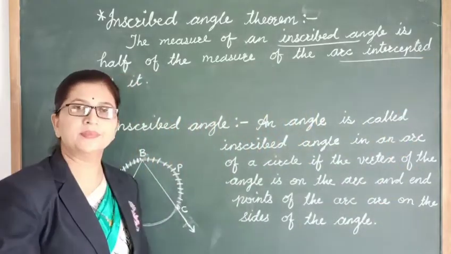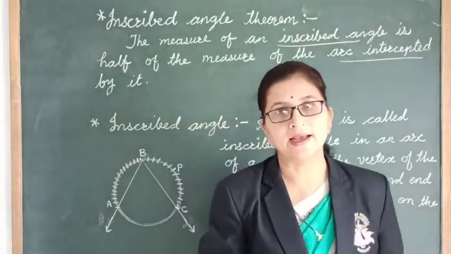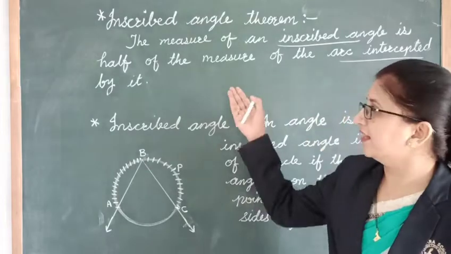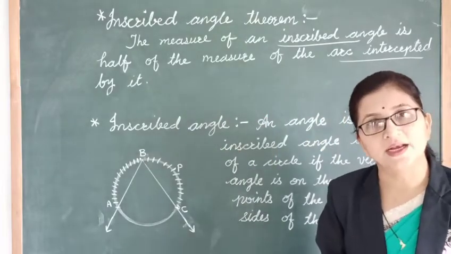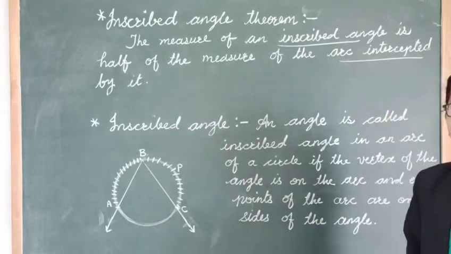intercepted arc. So what do you mean by inscribed angle and intercepted arc? Before going for this theorem, these terms should be clear for you. Okay? So let's first see inscribed angle.